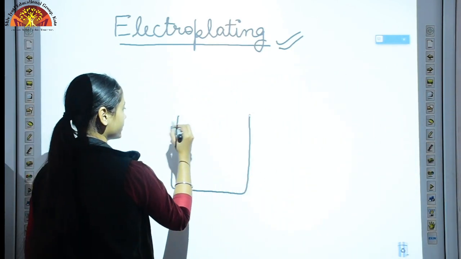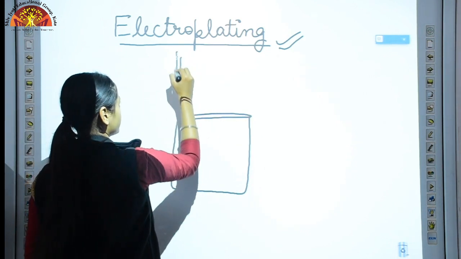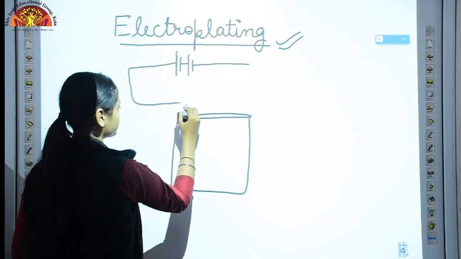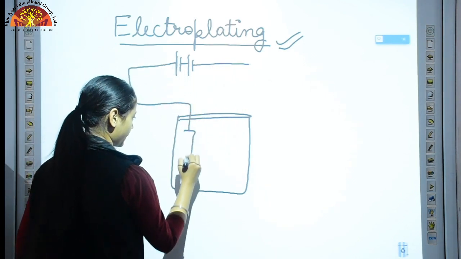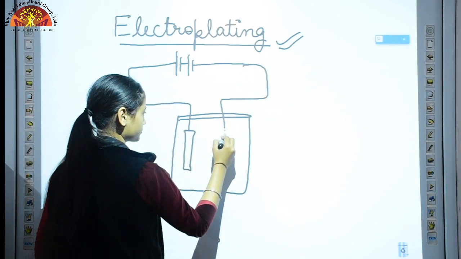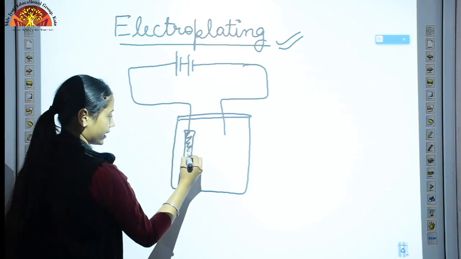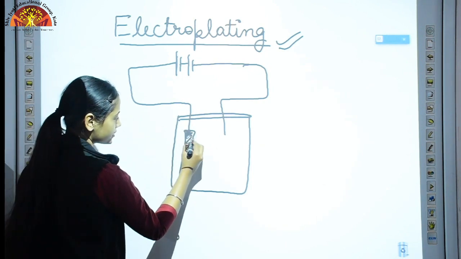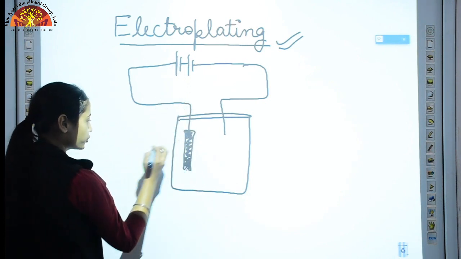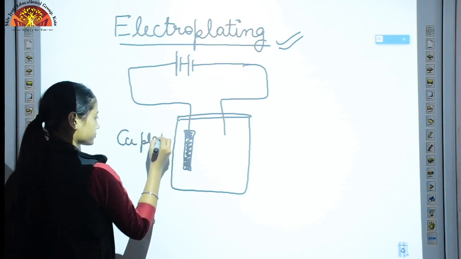Here we are taking a beaker. This is a battery. This is a copper plate. And which electrode is this? This is the anode connected to our positive terminal, and it is a copper plate.